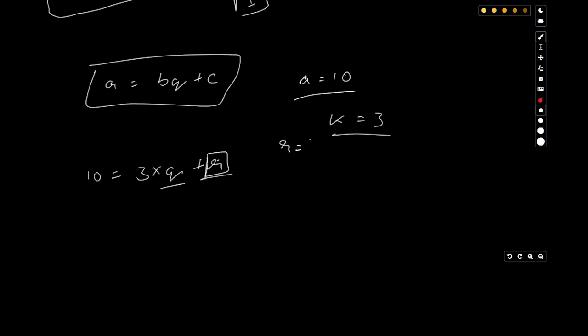This remainder will always be smaller than k, so it will take some n number of hours plus 1 hour more. That will tell us the time that it will require.